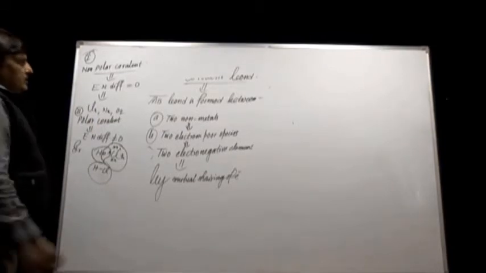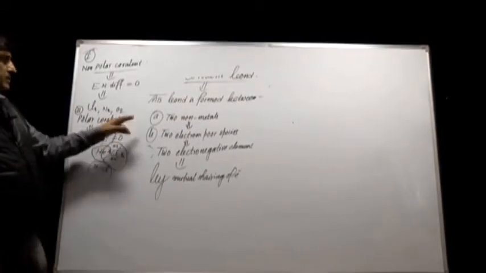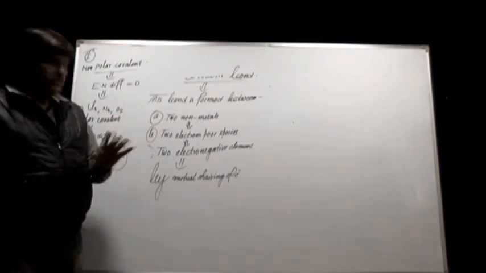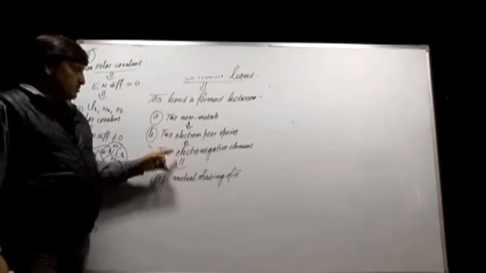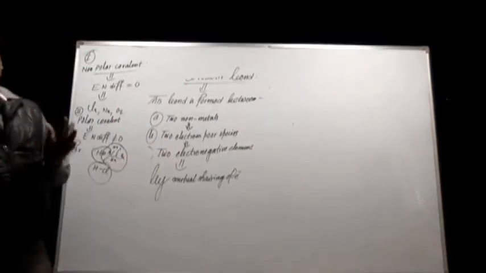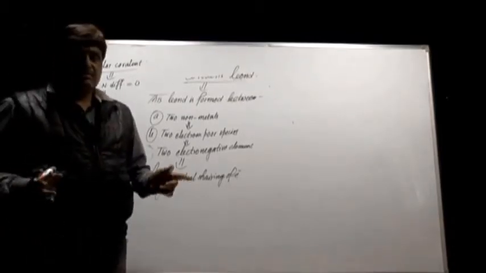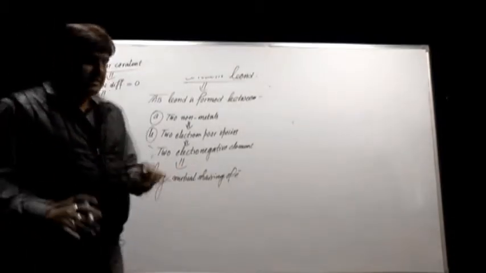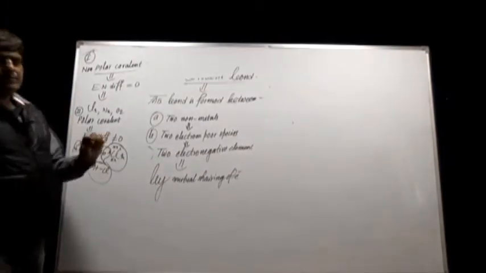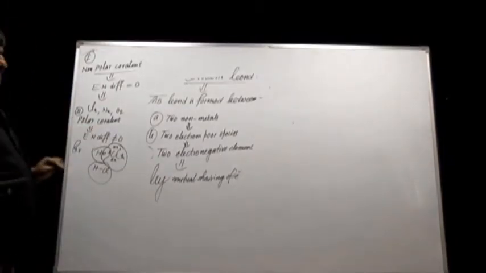So again let us review this covalent bond. This bond is formed between two non-metals, two electron-poor, two electronegative species by mutual sharing of electrons. Why mutual sharing of electrons? Because both have a necessity of electrons in order to attain octet or duplet. Therefore, complete transfer of electrons is not possible in this case.